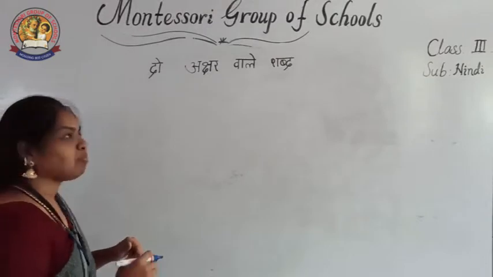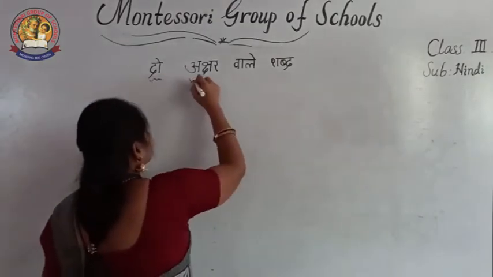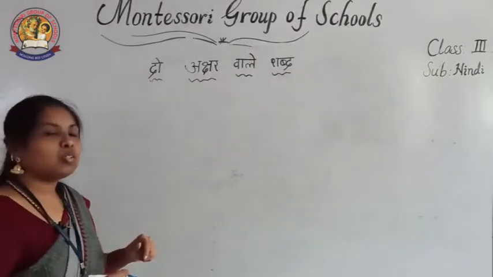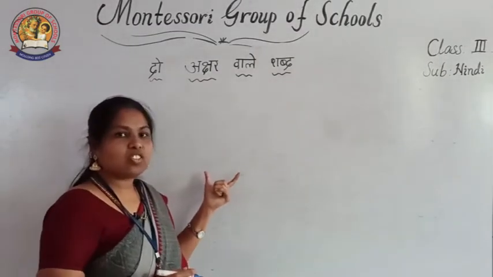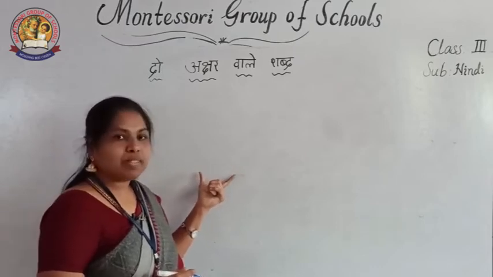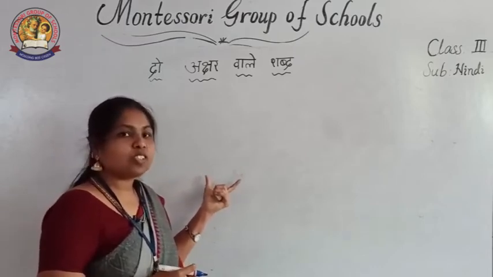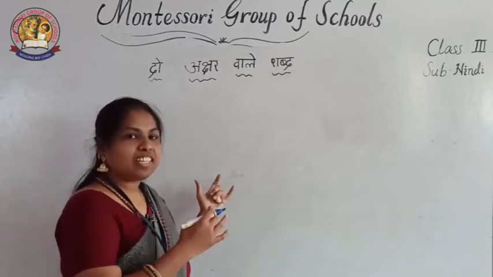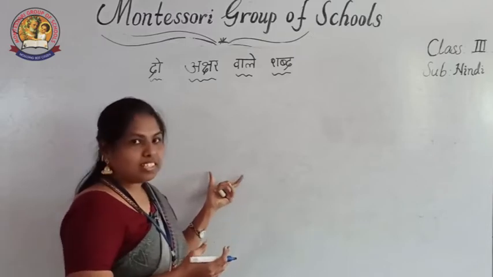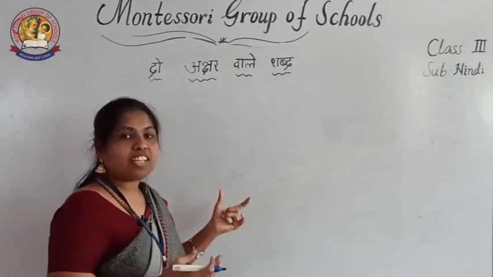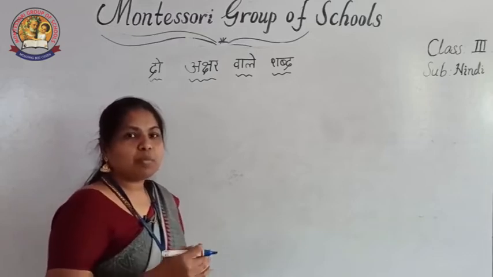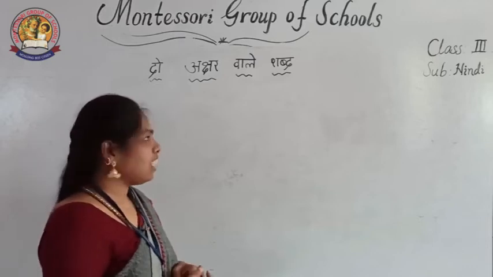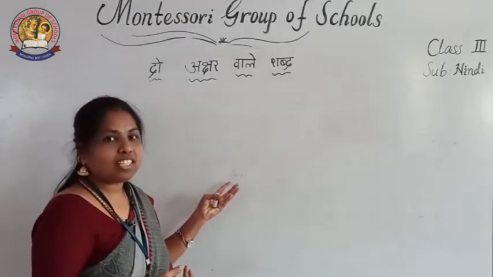See, दो अक्षर वाले शब्द means 2-letter words. Everywhere 2 letters are there. In the previous class, I also explained how we are going to form the letters: which letter we are taking and how we join the two letters, what the sound of that letter is and how we pronounce it, and up to how much time we have to say them. Okay, I already showed that easy way.